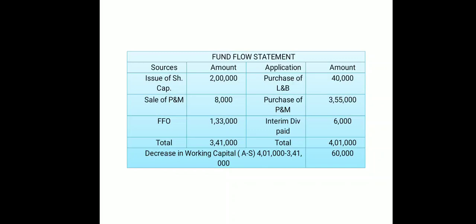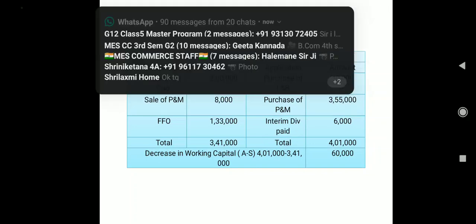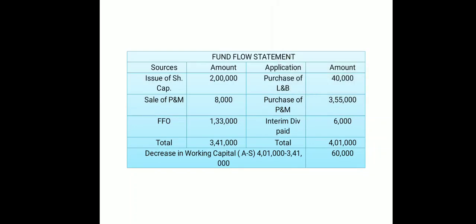So make the total of these three, again 4,01,000, and then finally we are left with only one cross verification, which is most important. We have to make sure the difference between the source and application is equal to your decrease or increase in working capital, just as in your first step.